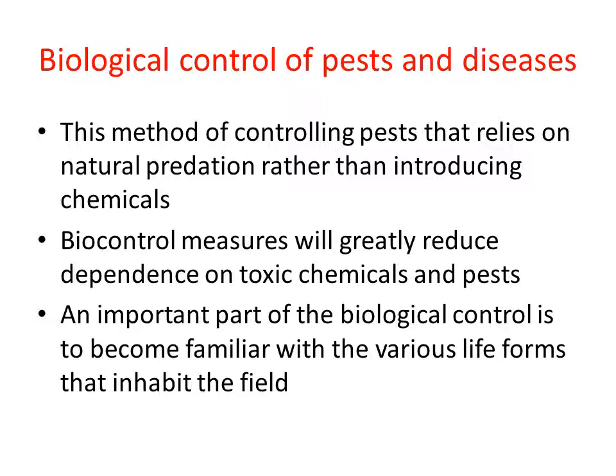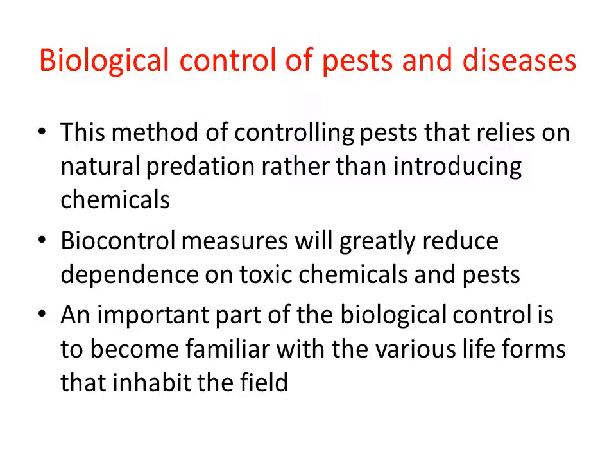This will be helpful to invent new biocontrol agents, right? So this is a very useful method to control pests in the crop.